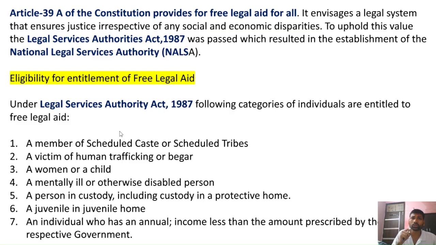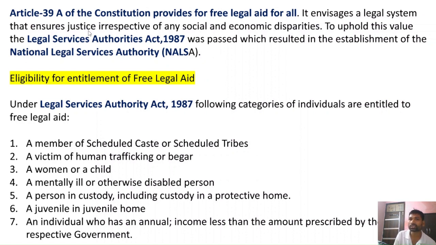Now, firstly, you have to write about Article 39A of the Indian Constitution, because the question is itself based on Article 39A, that is about access to justice and free legal aid for all. This particular article also envisages a legal system that ensures justice, irrespective of economic or social disparities among the people.